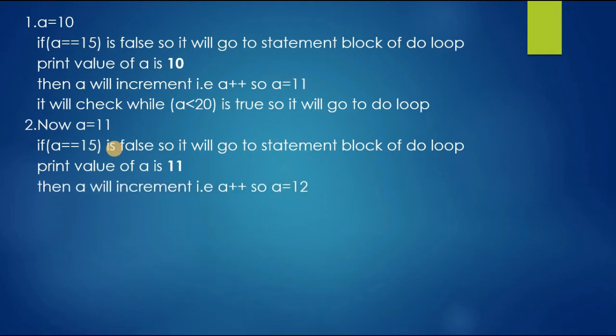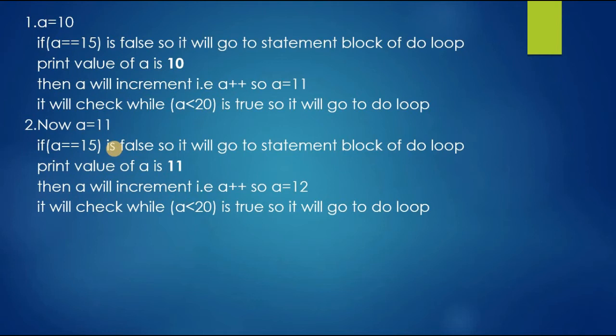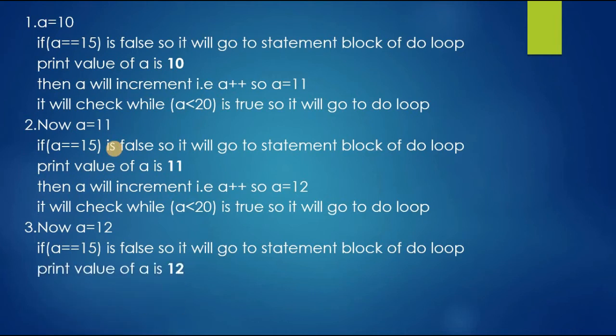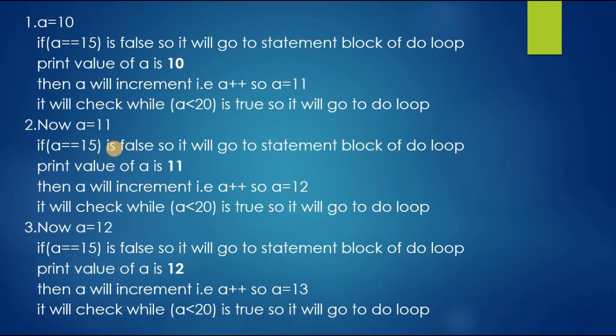Then a will be incremented, so now a is equal to 12 and it will check the while condition. The while condition is true here, so it will go to the do loop again. Now a is 12 and it will check the if condition. The if condition is false here, so it will go to the do loop statement block and print the value of a is 12, and it will increment a to 13 now and check the while condition here, and it's true, so it will go to the do loop statement again.